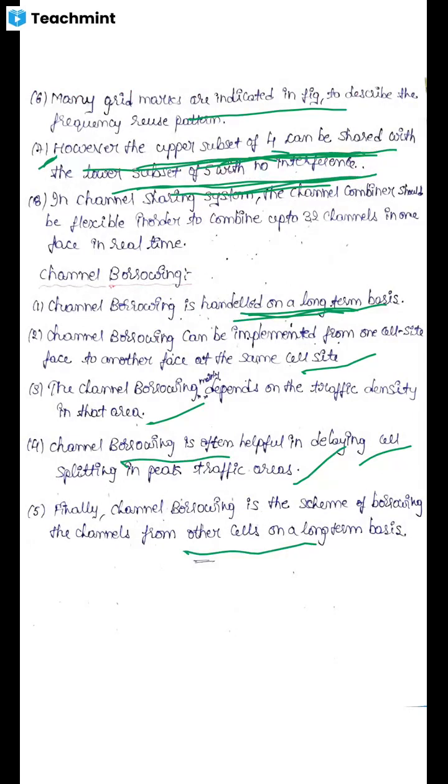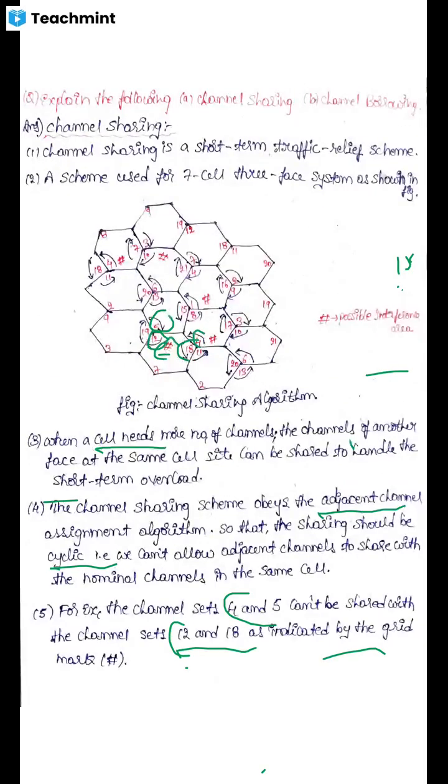See here, the upper subset 4 can be shared with the lower subset of 5 with no interference. So a separation is made. Why is there no interference? Because there is a separation between the channels.